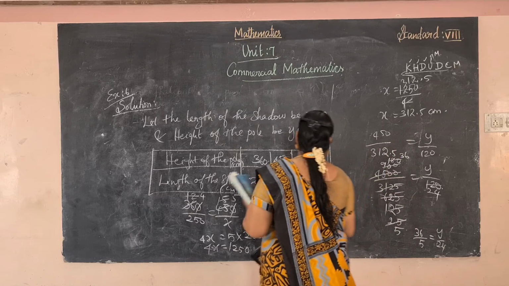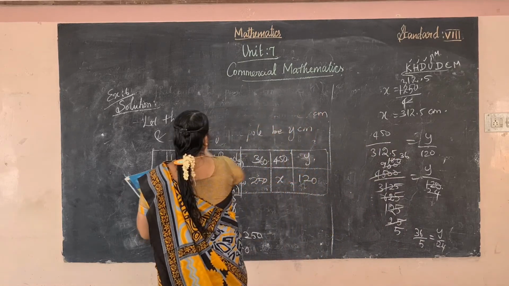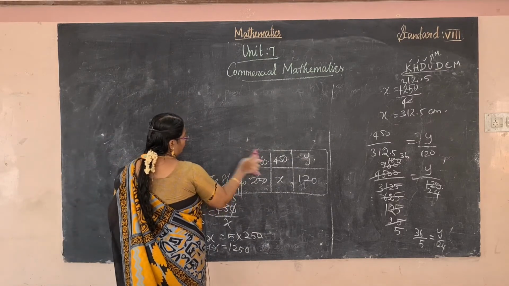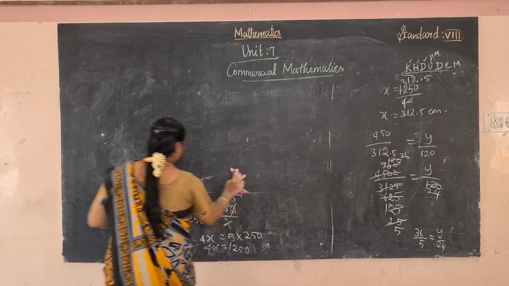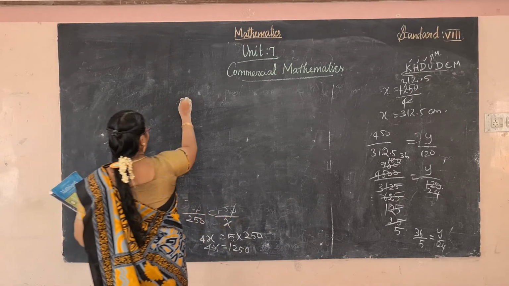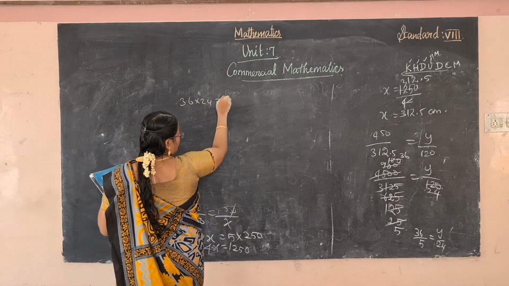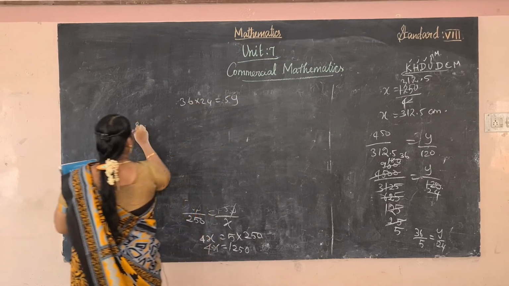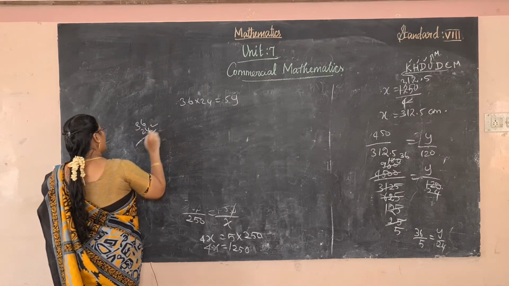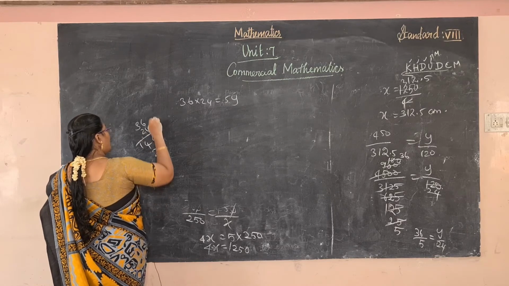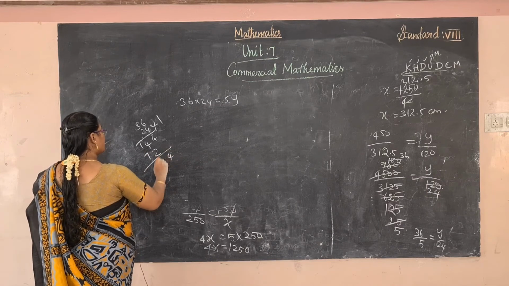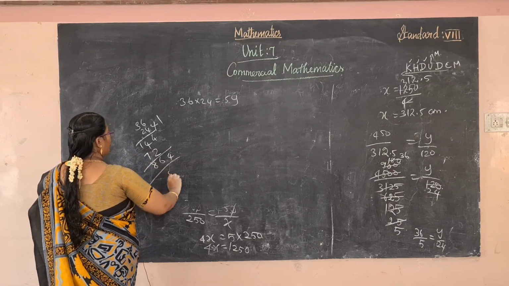Now cross multiply these values. 36 into 24 is equal to 5y. 36 into 24, 4 6s are 24, 12, 14, 12, 1, 6, 7. So 864 divided by 5.